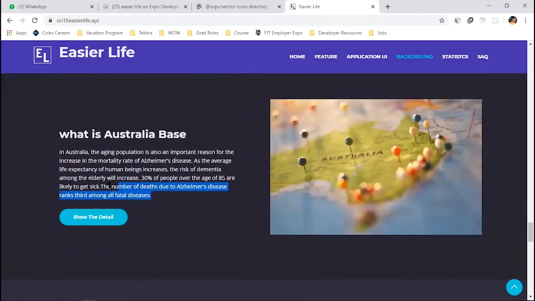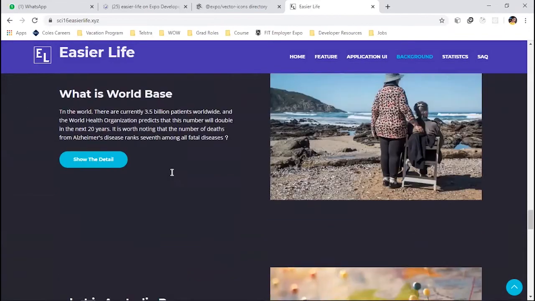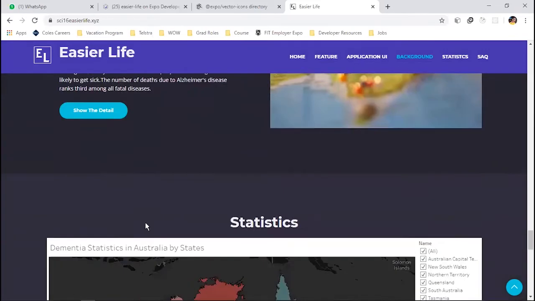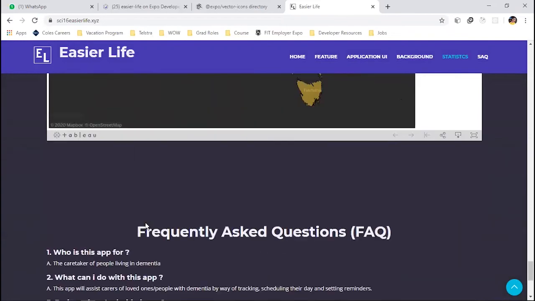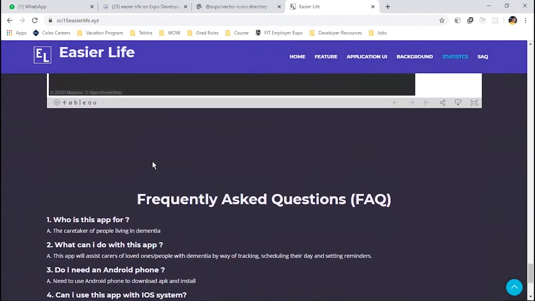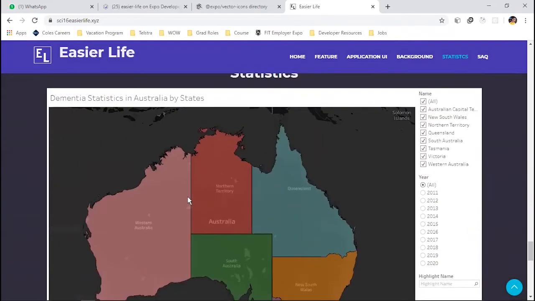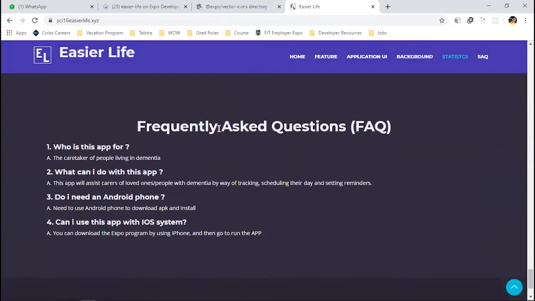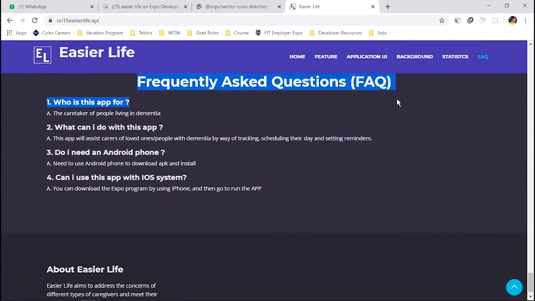And all of this should be justified, not left aligned. Everything should be justified. Nothing should be left aligned. Frequently asked questions should not be in the same color background as statistics, because it is a different thing. So it has to come like here in this section.